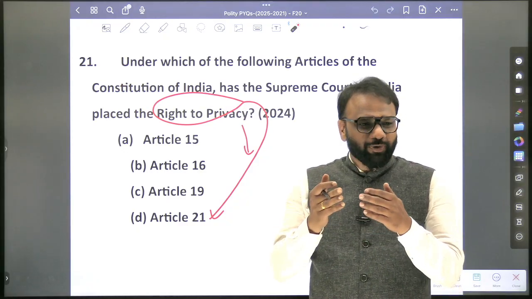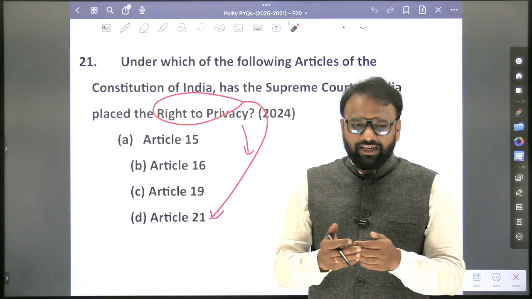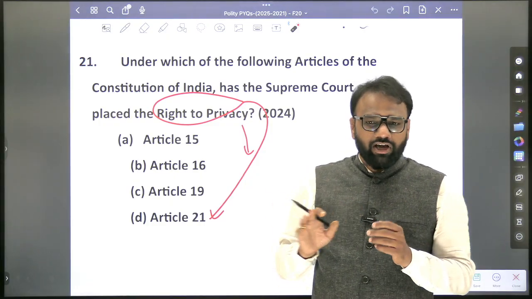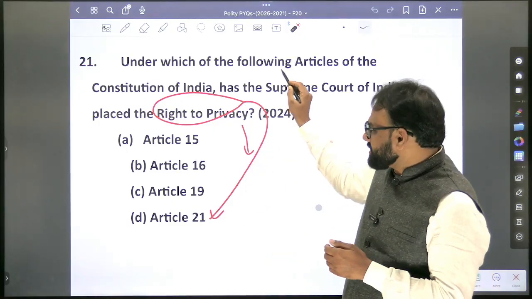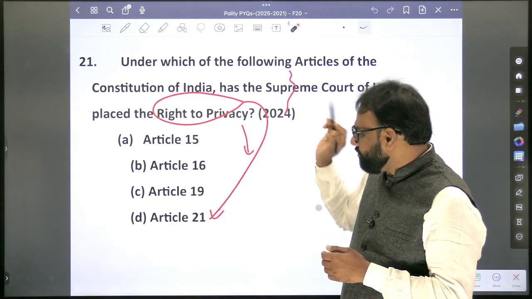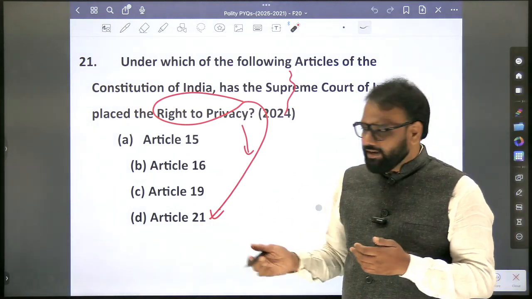So in this fashion, you are not going to go through the entire list which has been given in Lakshmikant. What is important here is recent current affairs related developments, and in the examination many times in the recent past it has been repeating. So whenever such kind of questions appear, obviously it will be part of Article number 21. Okay. So in this context we will revise Article number 15.